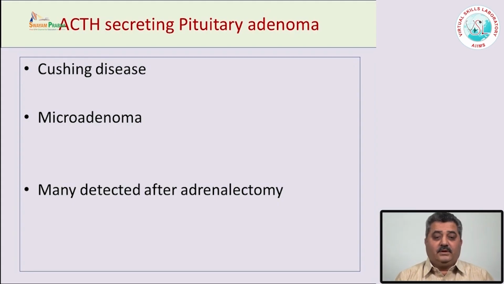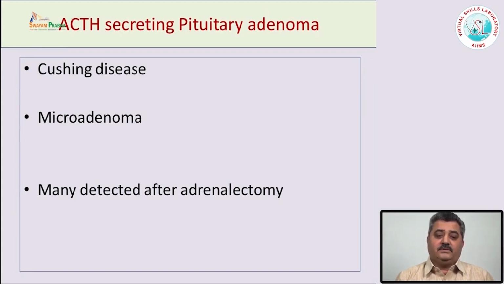features. The other pituitary adenoma which is common is the ACTH secreting pituitary adenoma. They cause Cushing disease. They are usually microadenomas because they are functional. So, they are detected very early when the size is less than 10 millimeter. And interestingly, many times because the symptoms are very severe, these pituitary adenomas which are very small are not picked up by the routine radiology, CT scan or MRI scan.